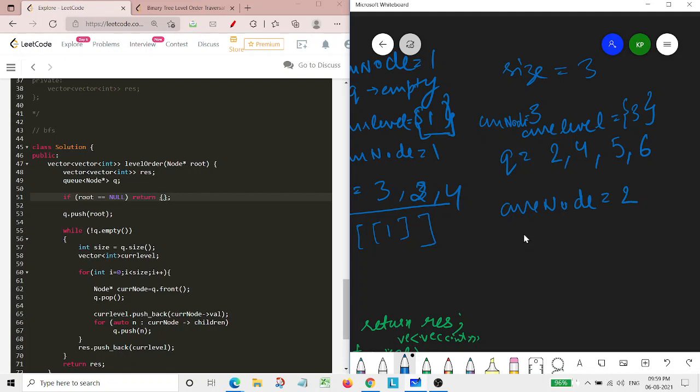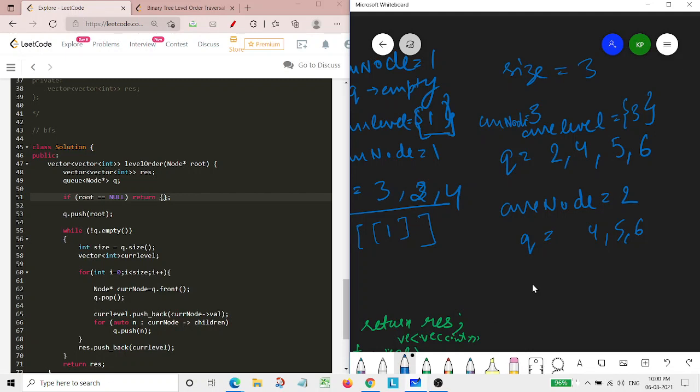So now it will look at its children, and its children are simply null, so that's why the queue will remain again as 4, 5, 6, and 2 was basically popped because it is being processed presently.